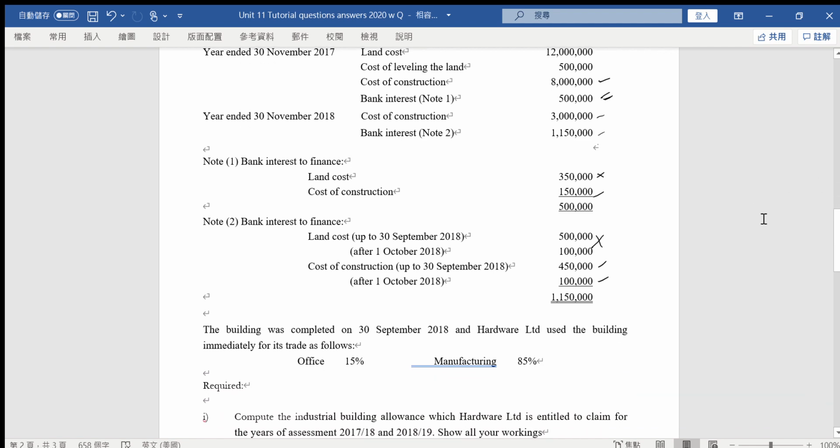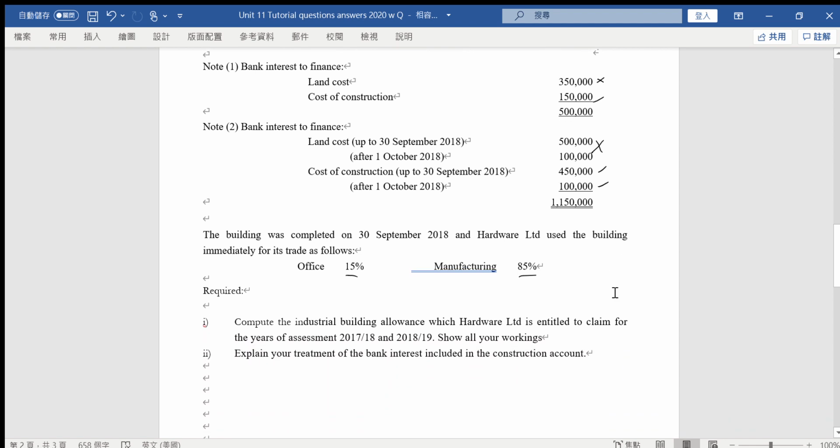Other than that, related to the usage of the building by Hardware, you will find that 15% is for office and only 85% is for manufacturing. Because more than 10% is for non-qualifying trade, we need to apportion the amount. Just 85% of the concerning allowance can be claimed by the company. Okay, and the 15% not used for qualifying trade cannot be claimed.